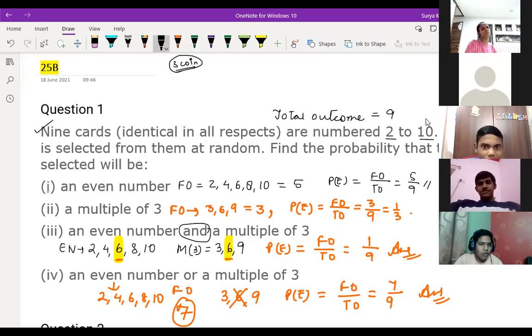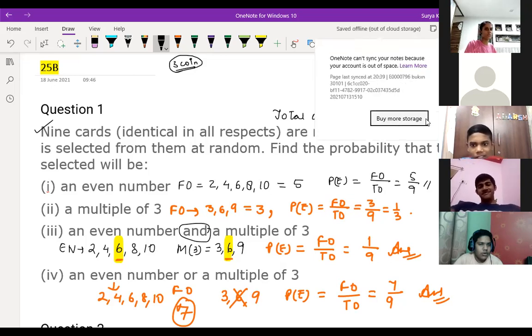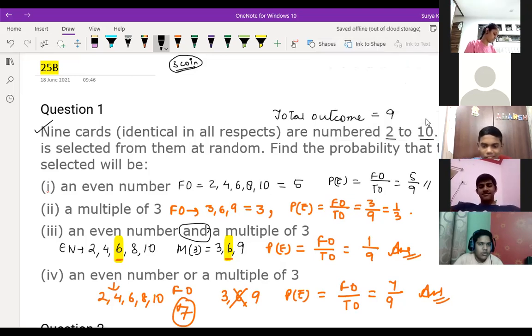Sir, 36, no? I'm asking about a coin, man. Why don't you apply the brain of dice and all? Coin. 3 coins are tossed simultaneously. What is the number of outcomes? Chanchal, do you know that? 8, sir. 8.